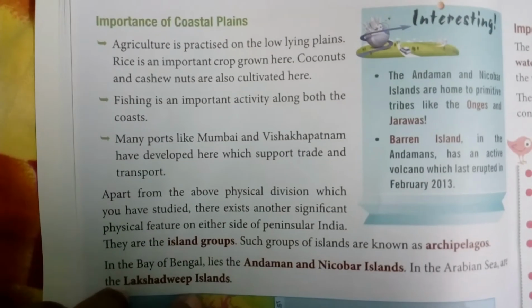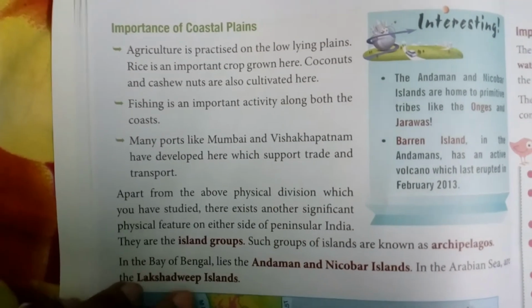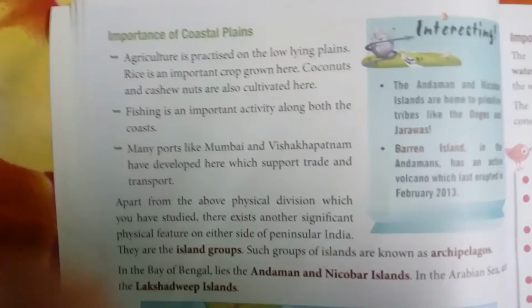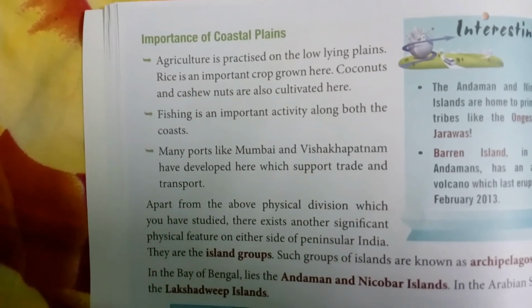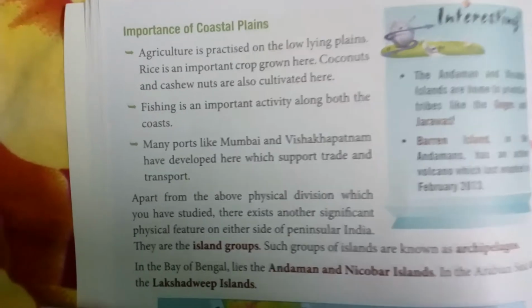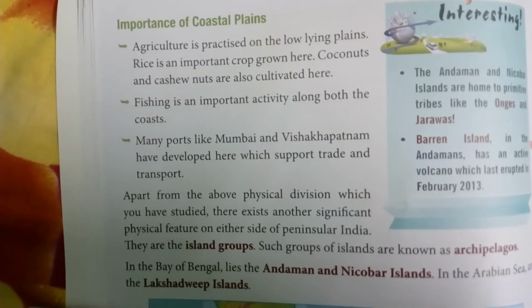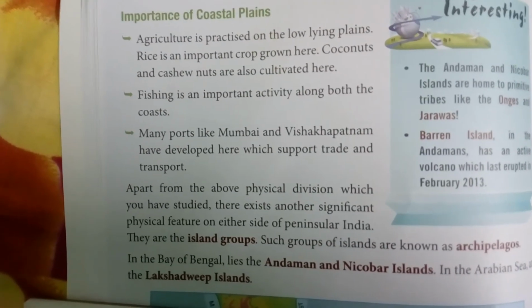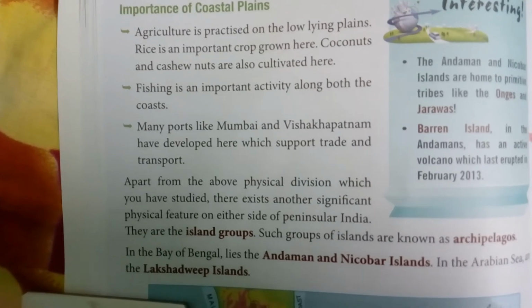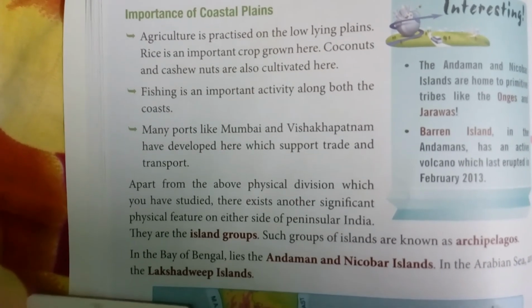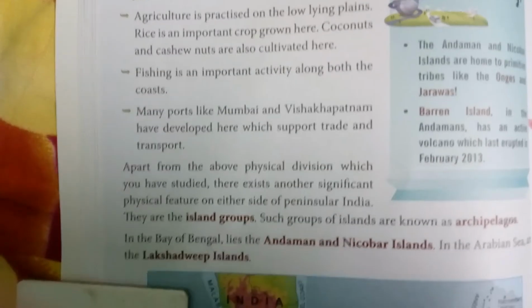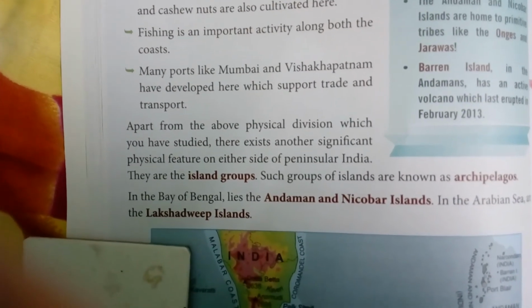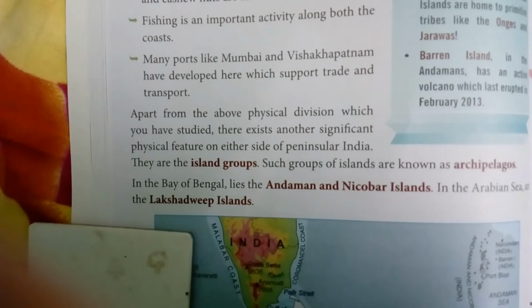So here is the importance of coastal plains. Agriculture is practiced, fishing is a very important activity, and many ports have grown here which support trade and transport. Examples are Mumbai and Visakhapatnam. There are many other ports, but two important ports are Mumbai and Visakhapatnam.